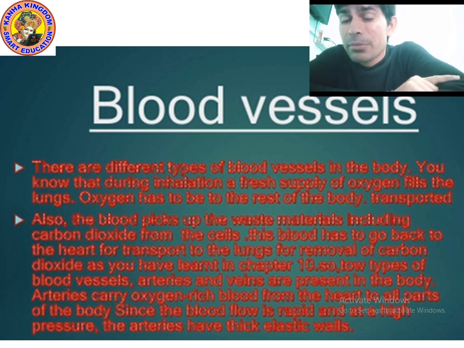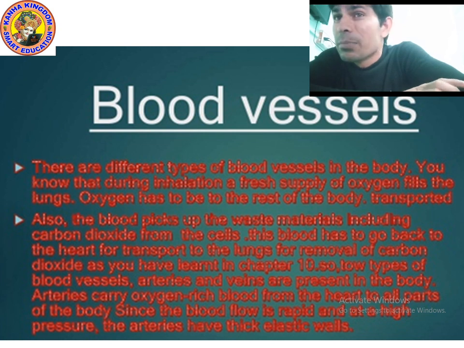Through these blood vessels blood is flowing, and they carry the oxygen to the heart. From the heart, arteries carry oxygen rich blood to all body parts.